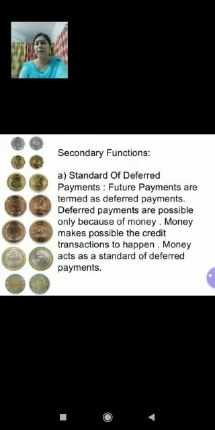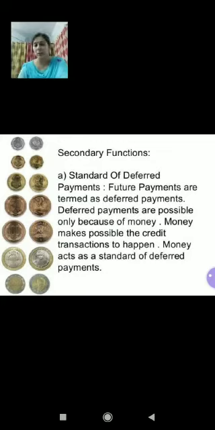Here again, money is used as a medium of exchange, but this time the payment is spread over a period of time. Why? Because it is written deferred payment. Deferred means future payments, right? Thus, as soon as money is used as a medium of exchange and unit of value, it is almost inevitably used as the unit in terms of which all the future or deferred payments are expressed.